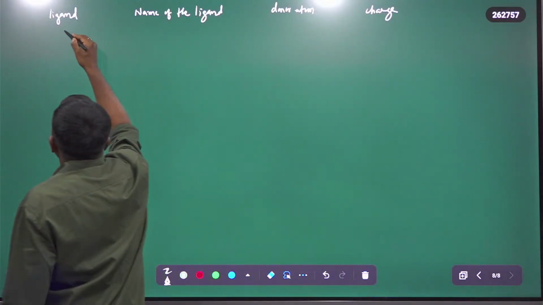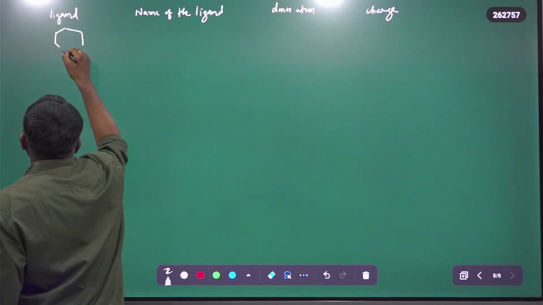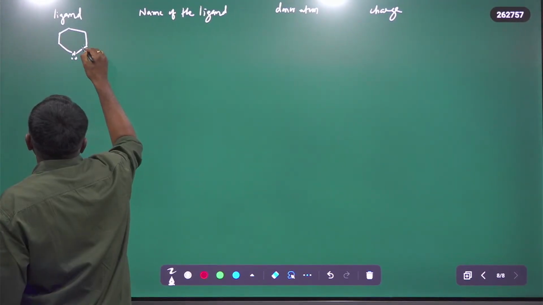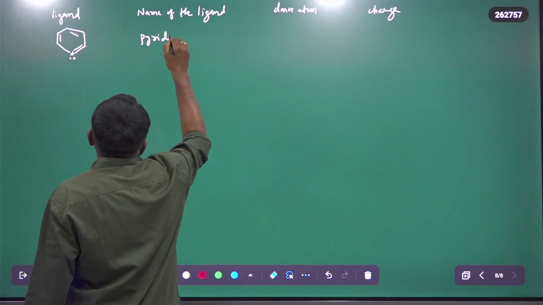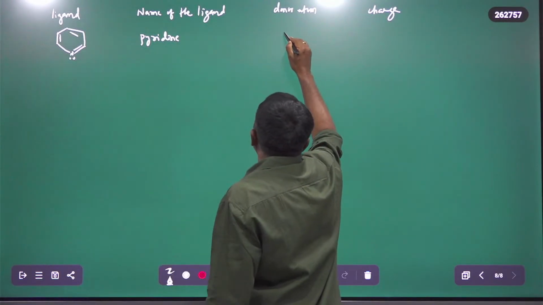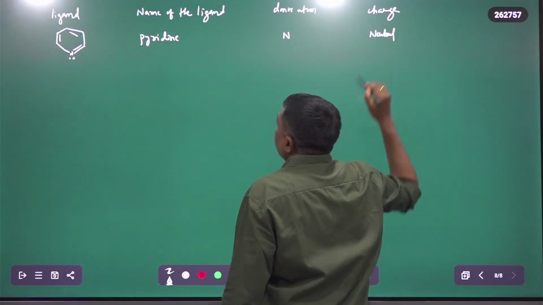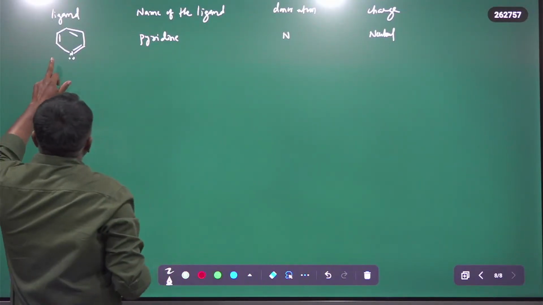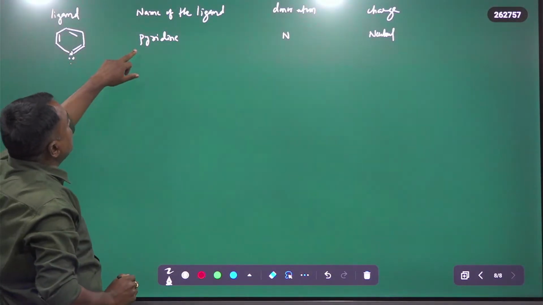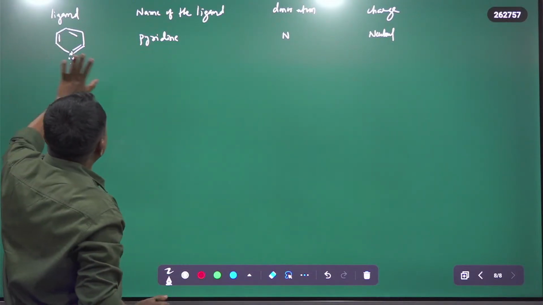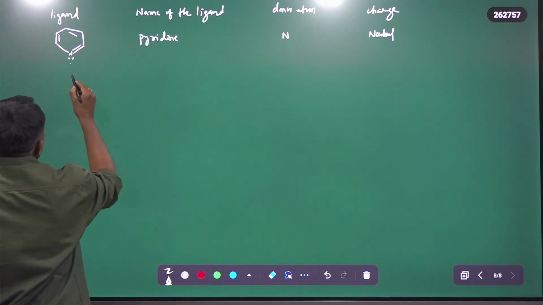So next it is pyridine. What is pyridine? This is pyridine. The nitrogen has one electron pair. The name of this ligand is pyridine, the donor atom is nitrogen, and the charge is neutral. In pyridine, the nitrogen has one lone pair of electrons that is able to donate an electron pair to the central atom. That's why it is a monodentate neutral ligand.